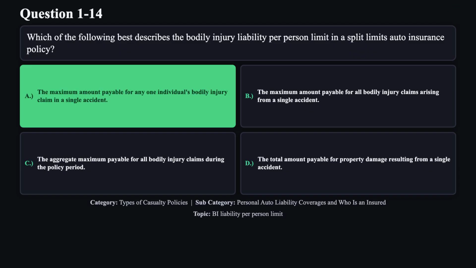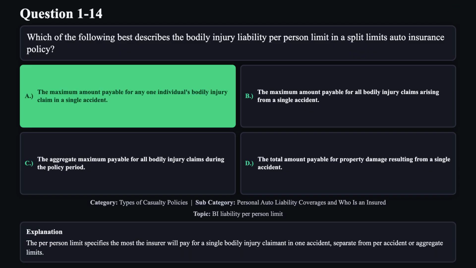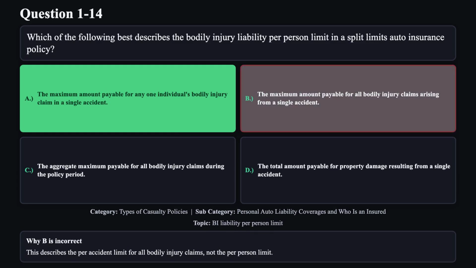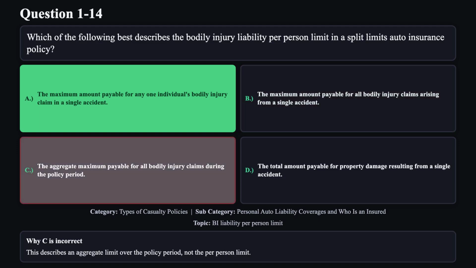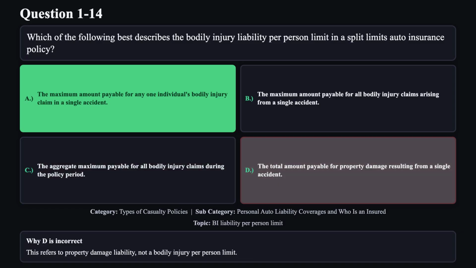The correct answer is A. The per-person limit specifies the most the insurer will pay for a single bodily injury claimant in one accident, separate from per-accident or aggregate limits. Reason B is not correct. This describes the per-accident limit for all bodily injury claims, not the per-person limit. Reason C is not correct. This describes an aggregate limit over the policy period, not the per-person limit. Reason D is not correct. This refers to property damage liability, not a bodily injury per person limit.